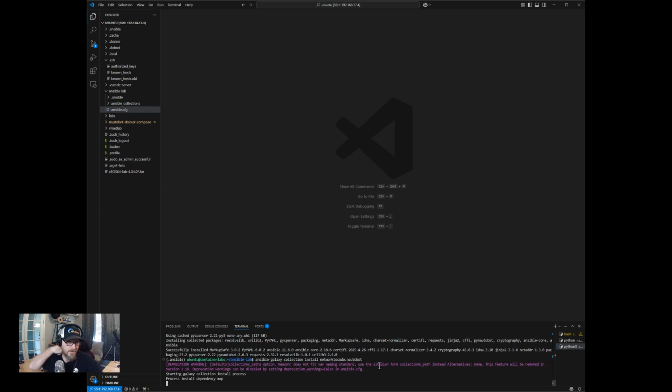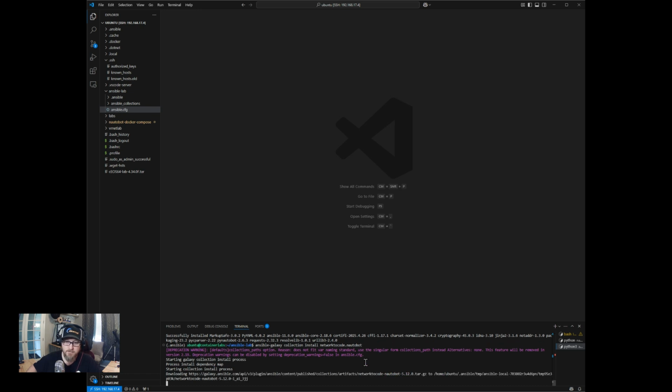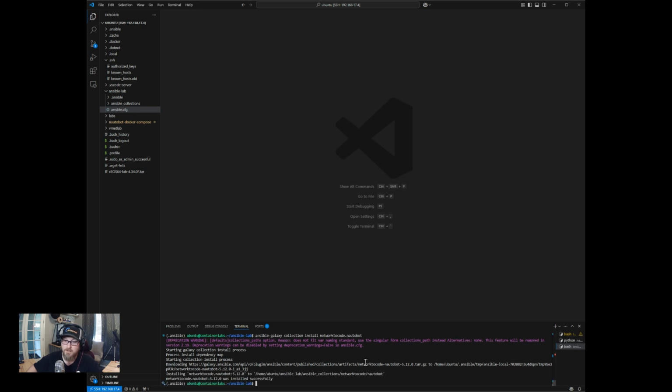Okay, so you can see our ansible_collections folder was automatically created there, and it's going out and getting the latest version of Network to Code's Nautobot Ansible modules.